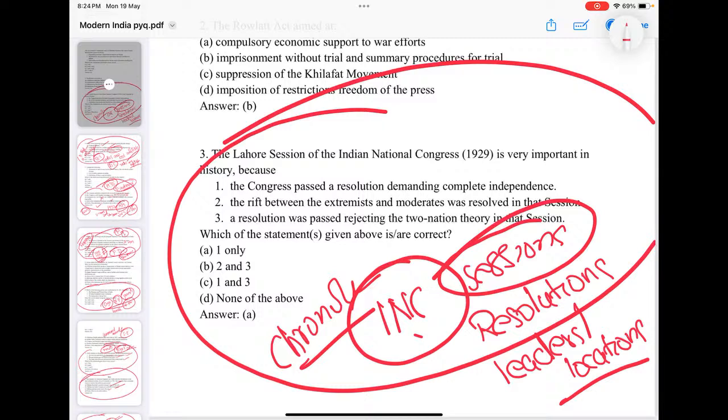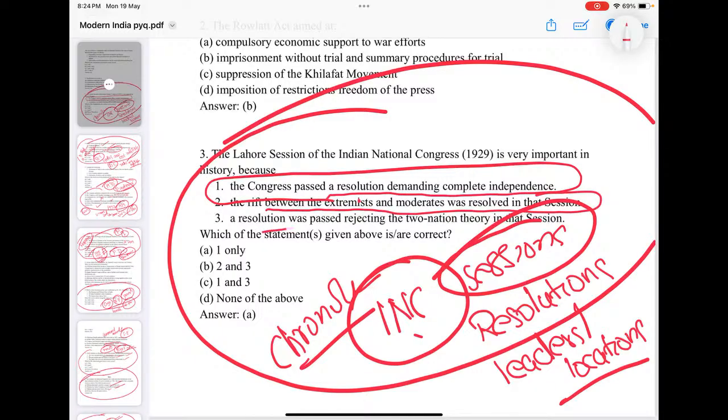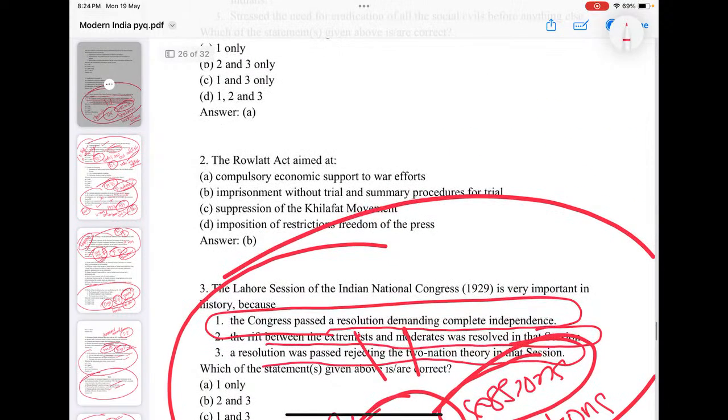So coming to the Lahore session, it passed a resolution demanding complete independence. You see, that is important. Rift between extremists and moderates was resolved in this session. A resolution was passed rejecting the two nation theory in this session. Why is this significant? There is only one reason. That reason is, yes, a resolution passed demanding complete independence.